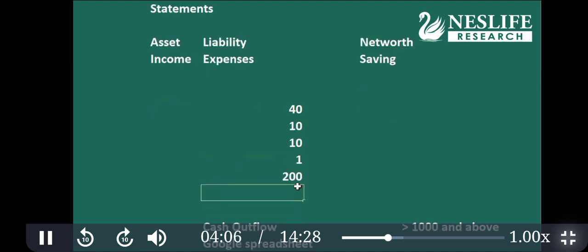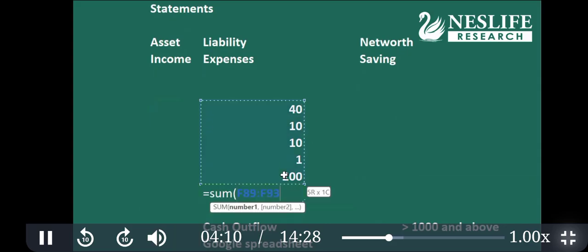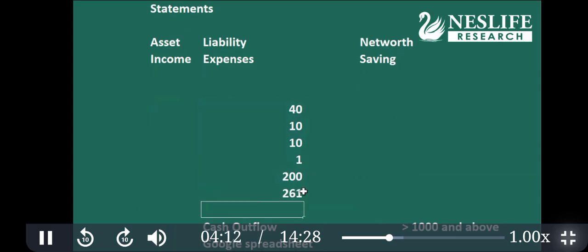Then you take the sum of all these market values. So this is asset, 2.6 crore. And if he has a loan, let's say 80 lakhs, you subtract it from the total asset. So this is his net worth. Total asset minus liability is equal to net worth.